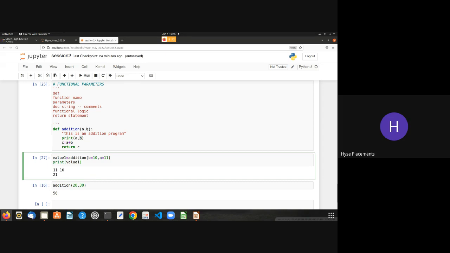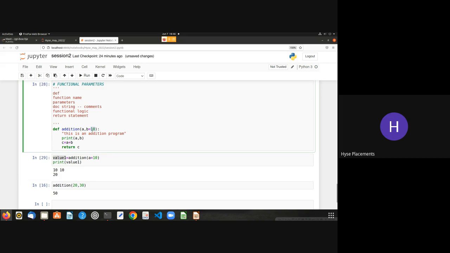Then you just keep b is equals to 10, and let us see what happens. I'll execute this statement, and now I'll apply a is equals to 10. See, the a value is 10. Now I have not mentioned the b value because the b value is fixed. These are called default arguments. And the b value is also 10 because we have fixed the value.